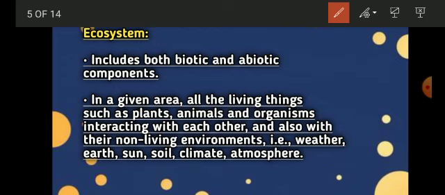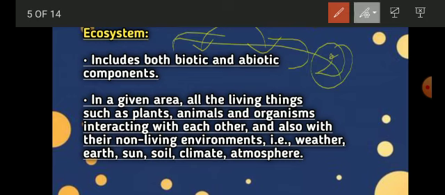First of all, ecosystem includes both the biotic and abiotic components. So what are these biotic and abiotic components? These are the two components of your ecosystem.